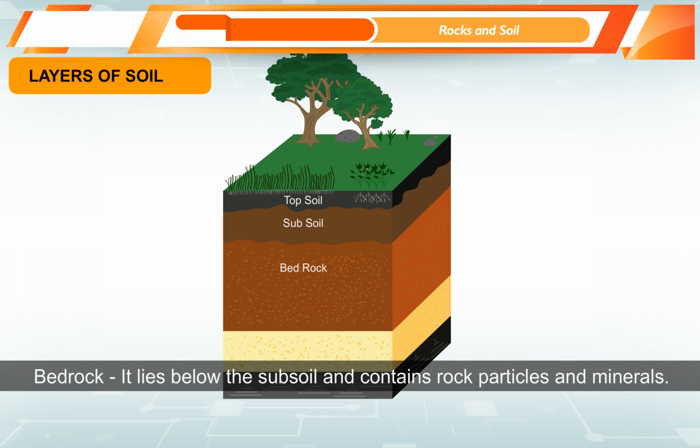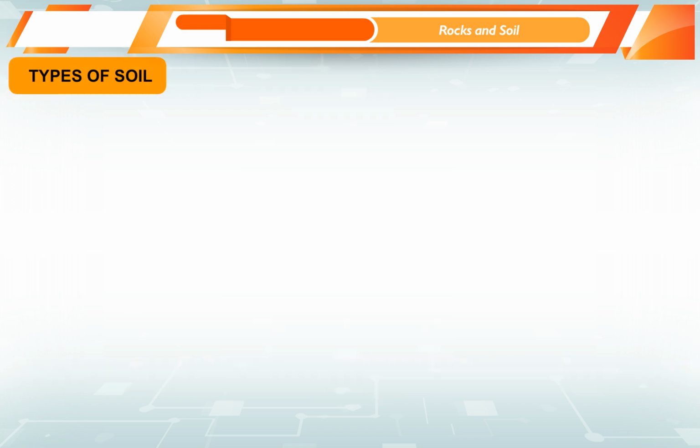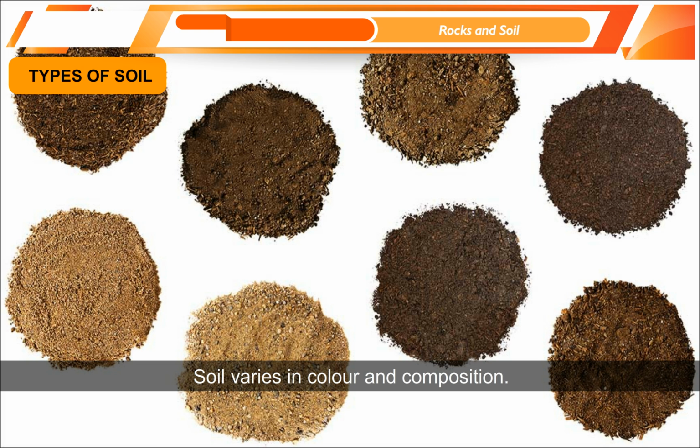Bedrock. It lies below the subsoil and contains rock particles and minerals. It is the hardest layer of soil. Types of soil. Soil varies in color and composition. Different places have different types of soil. There are 4 types of soil.